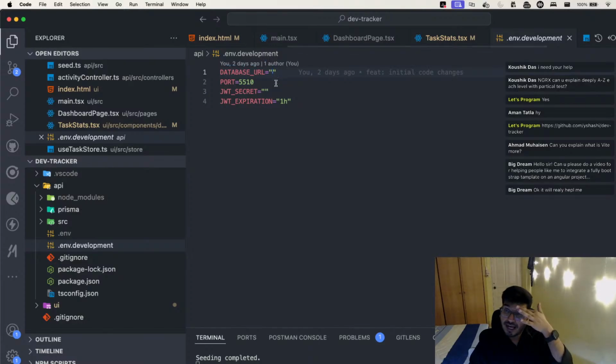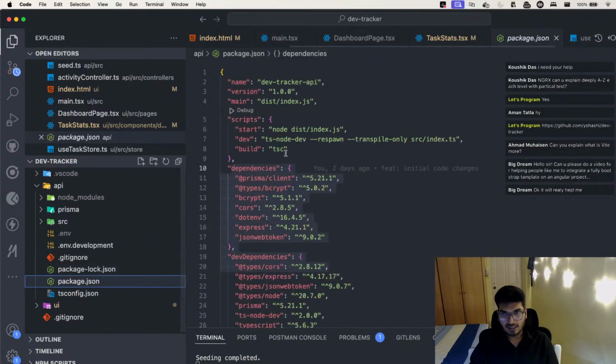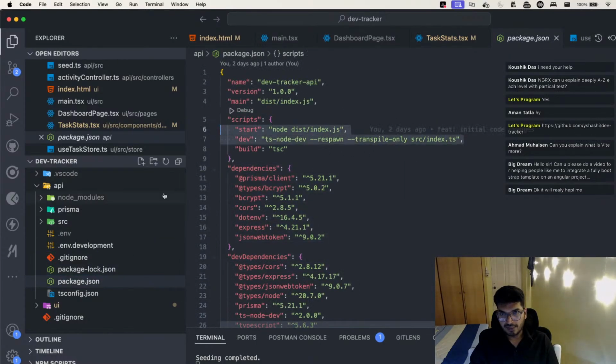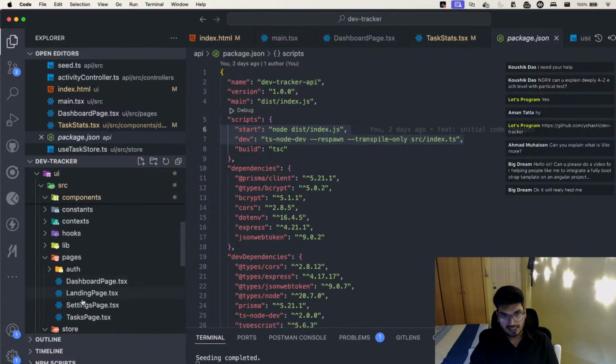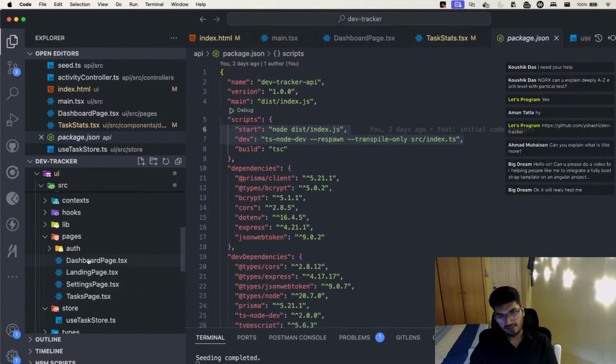Add your database URL, give a port number, give some JWT secret, and you can adjust the JWT expiry however you want. But to use it, you have to give the connection string of Postgres here. If you're using Postgres, you can just directly put the URL here. That's it. And then you can run it with the command npm run dev, and same thing for React as well, npm run dev, and this will run the project.